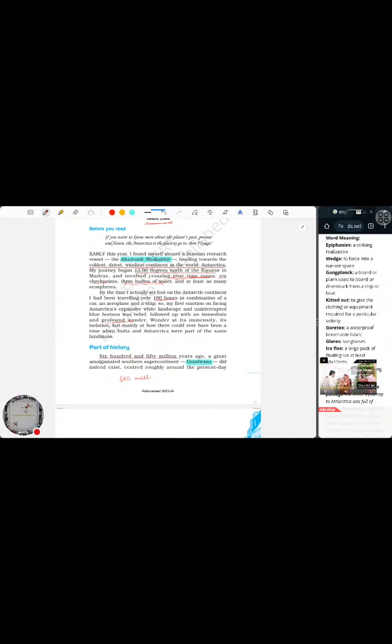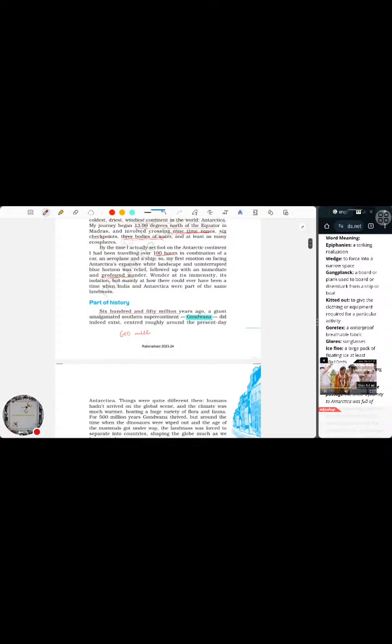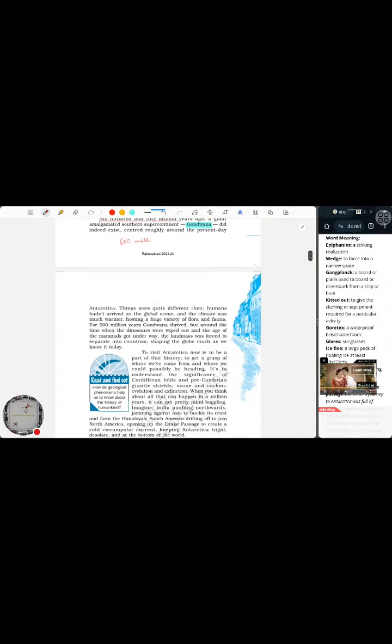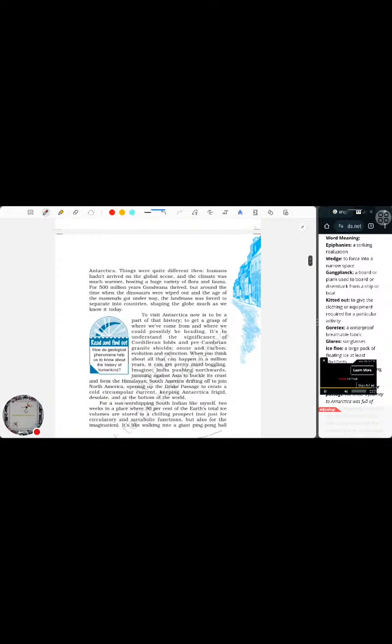And at the same time, he's wondering how Antarctica and India could have been a part of the same landmass. So from here on, we'll talk about the landmass. It was initially 650 million years ago, when the Earth, as we know it, was all joined together as a single continent named Gondwana, which after 500 million years disintegrated into several continents, during the time in which the dinosaurs became extinct, and the mammals came into growth.